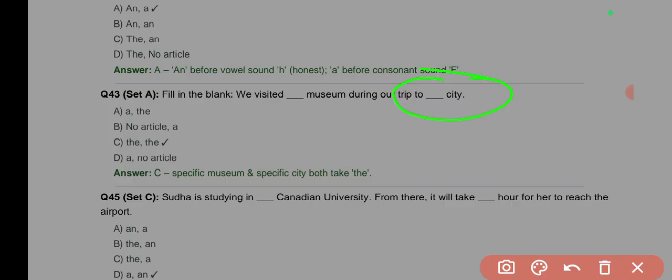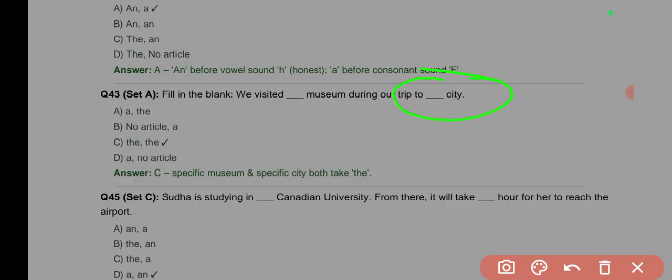But I think the answer here is going to be D, because the museum is a specific place. For example, here in Akure, I think I know of only one museum that I've seen in my area. That's my city that I'm talking about. I've seen only one museum when I was traveling. I don't even know if that place is still part of Akure because it's very far, but I think it's still in Akure. I don't know a lot of areas here, but that's the point. It is D, the museum during the trip.